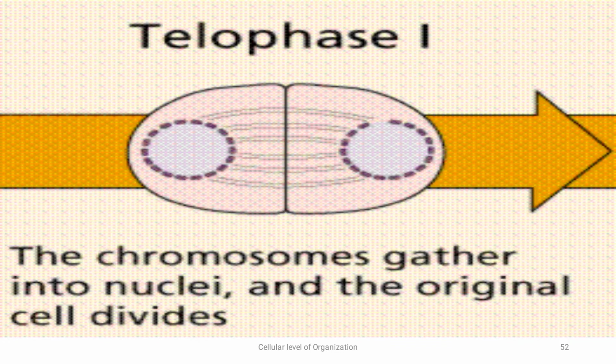Anaphase is followed by telophase 1, which is the end phase of meiosis 1. In telophase 1, chromosomes have reached their respective poles and the nuclear membrane will develop now, because they have to undergo another cycle of cell division, that is, they have to enter into meiosis 2.